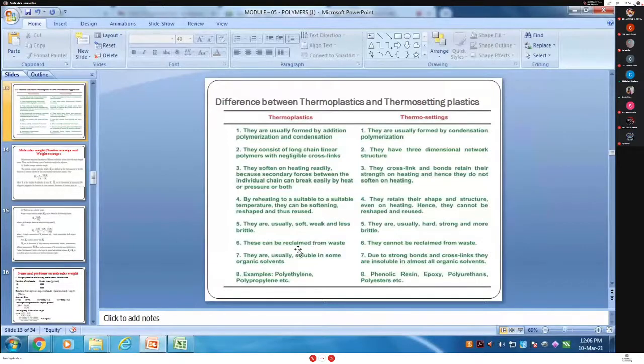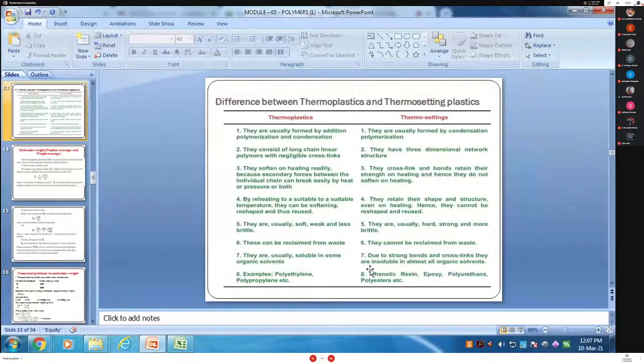Okay. Next point, Sushant, division D. Read the sixth point. What is the meaning of that? Okay. And in thermosetting, it can be recovered from the waste.